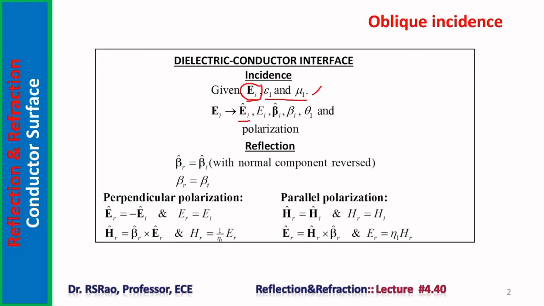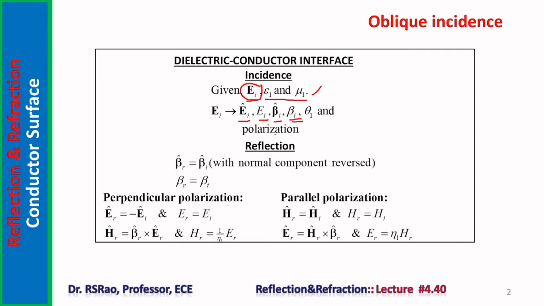E I cap is the unit vector along the electric vector of the incident wave. E I is the amplitude of the electric field in the incident wave. Beta I cap is the unit vector along the direction of propagation of the wave. Beta I is the magnitude of the propagation vector of the wave. Theta 1 is the angle of incidence. And also from E I, one can find the polarization, whether the incident wave is parallelly polarized or perpendicularly polarized.